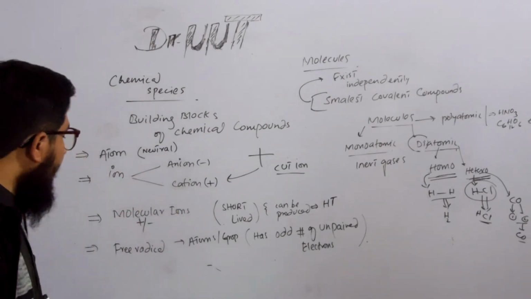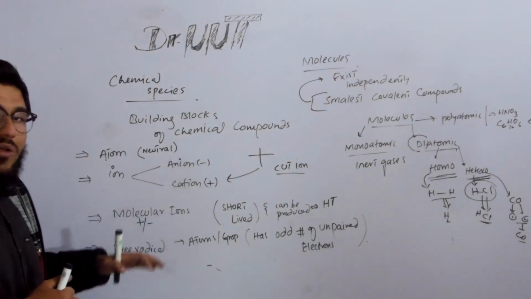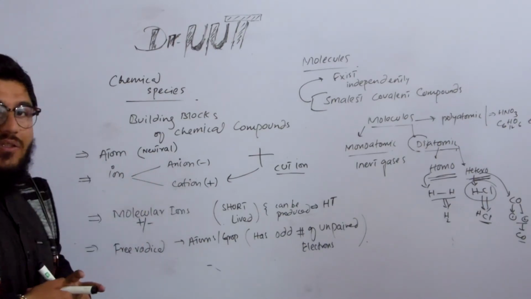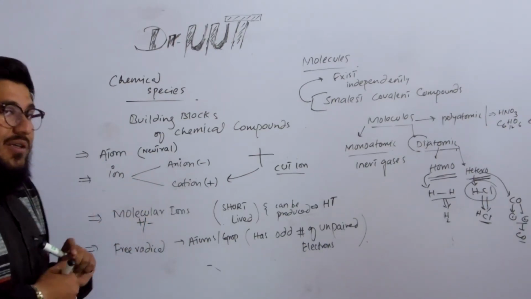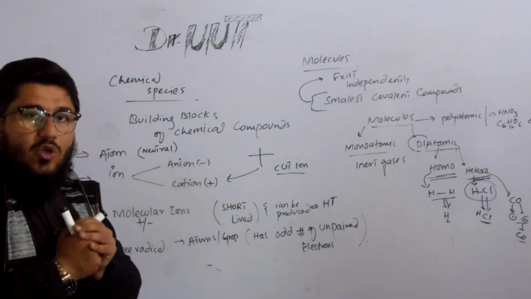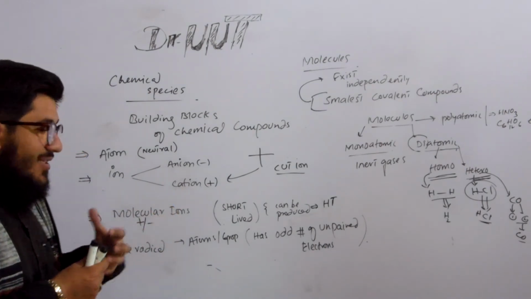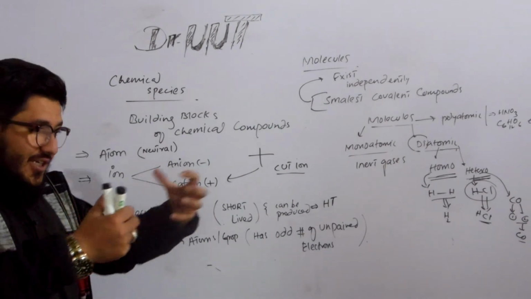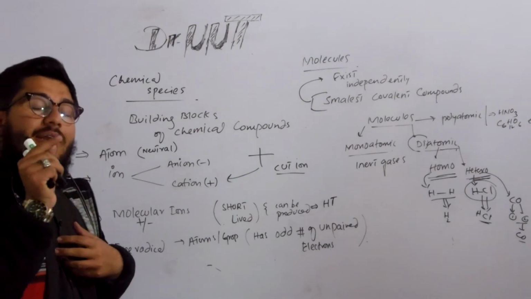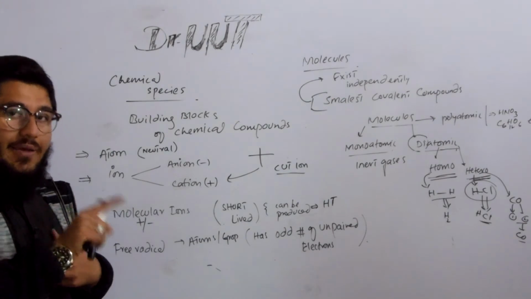Got it? Okay. We have another one, molecular ions. Molecular ions are very similar to simple ions like cations and anions. Here the term molecule is just added. When any molecule loses or gains an electron, again they will become ions. If a molecule gains an electron, taking from someone else is not good, it will get a negative charge, and that is called a negative molecular ion or molecular anion.